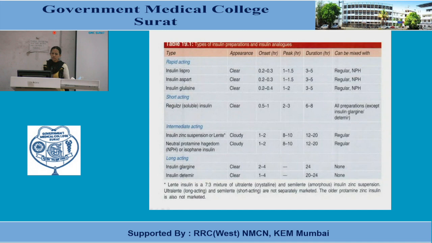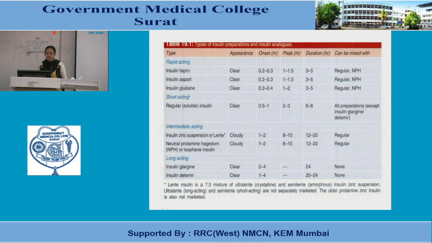Regular insulin is short acting and the others have intermediate duration of action, so mixing of both can lead to longer duration of action. But remember, the onset of action in case of regular insulin is still not rapid as compared to these three preparations.